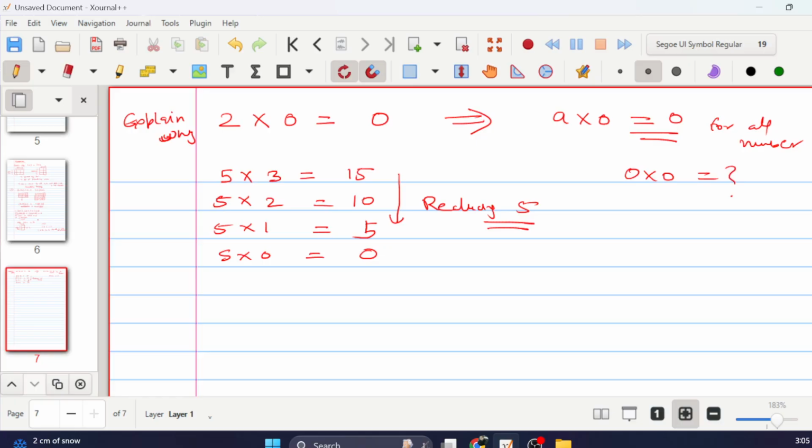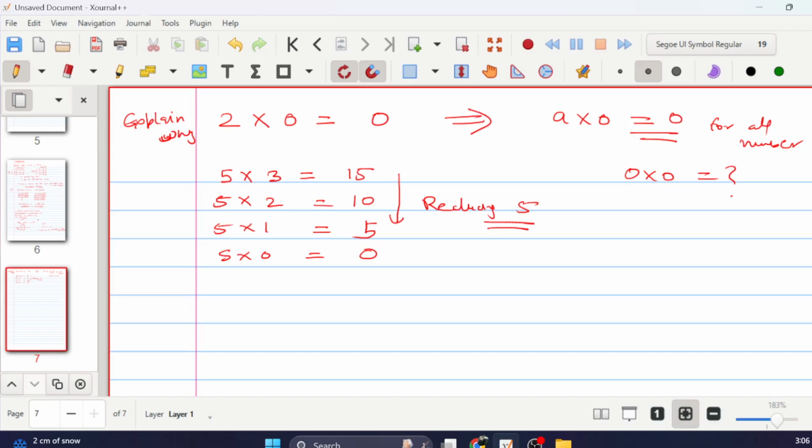What I know is that for all non-zero numbers, it will work. But I do not know what 0 into 0 is. We don't know right now, so we're going to keep that for now.